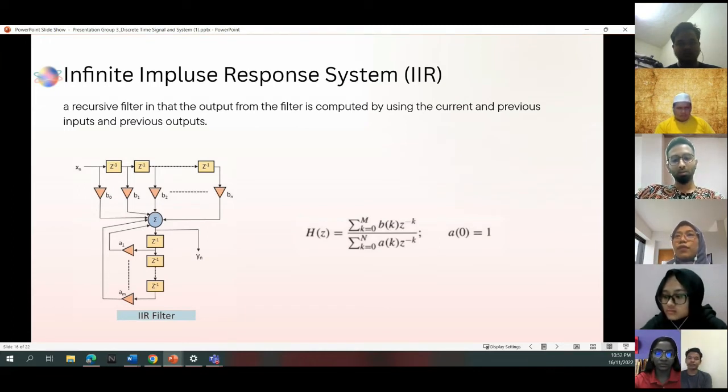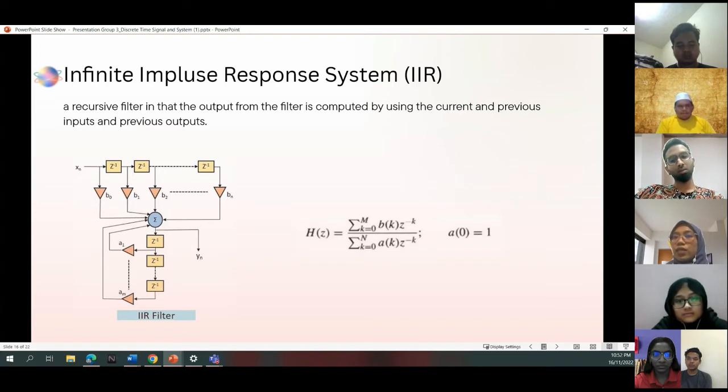Okay, this is the infinite impulse response system, or IIR. IIR is a recursive filter in that the output from the filter is computed by using the current and previous inputs and previous outputs. IIR employs feedback to generate an impulse response which lasts for infinite time. On the diagram is a feedback.